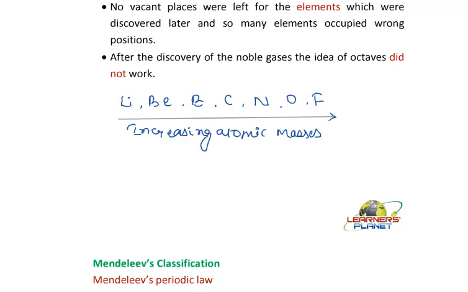He didn't take into account anything, nor did he leave any vacant space. So his law was also discarded. Now, after the discovery of the noble gases, the idea of octaves did not work, because there are no noble gases here. So that idea was discarded.